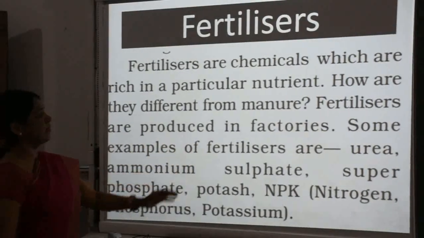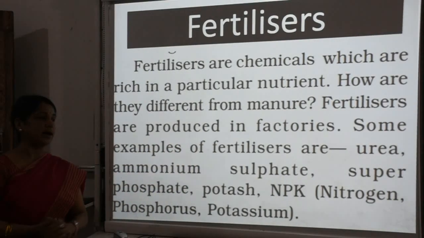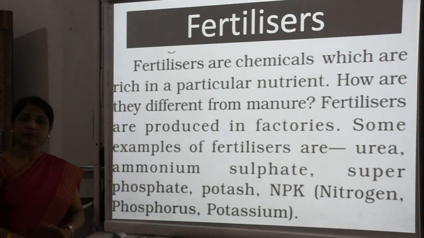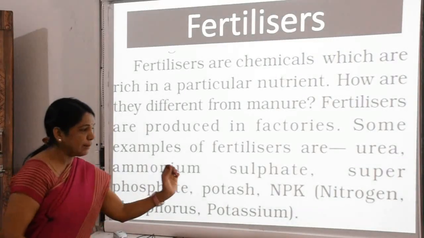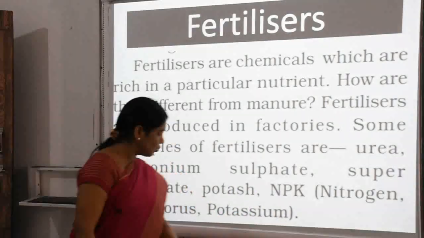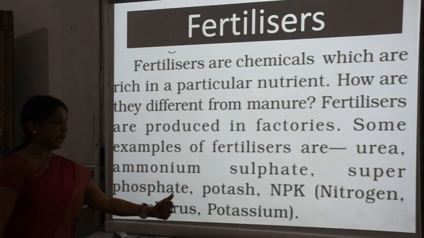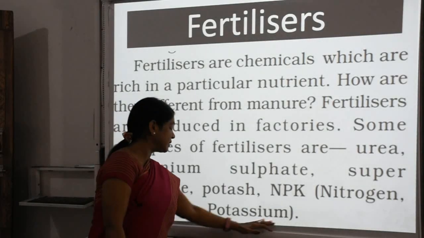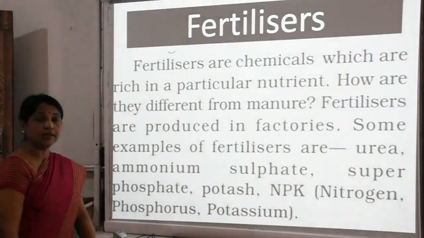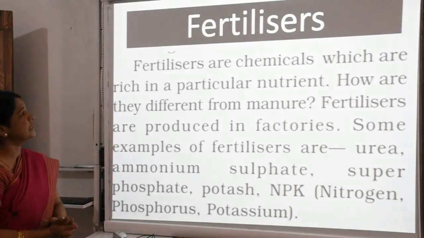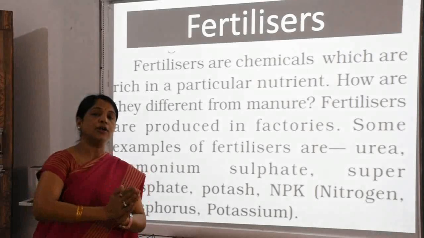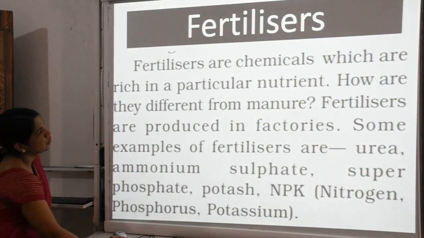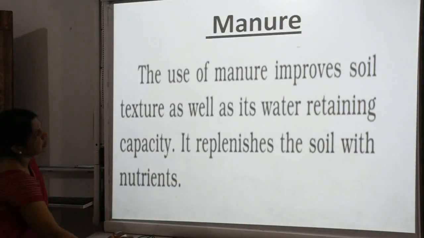Some examples of fertilizers are urea, ammonium sulfate, superphosphate, potash, NPK: N for nitrogen, P for phosphorus, and K for potassium, the third one. So here we have seen fertilizers that are prepared in factories, not naturally.